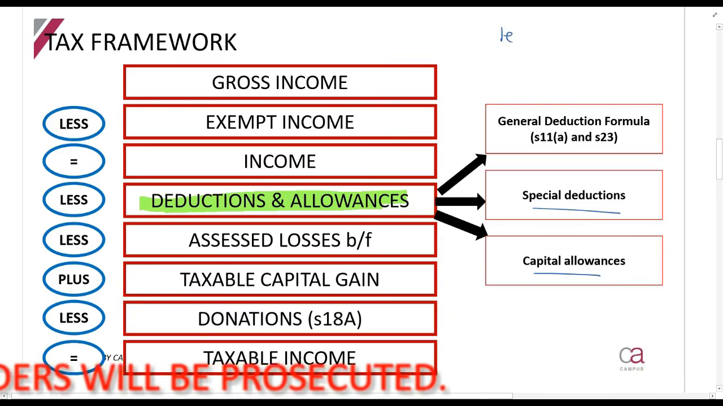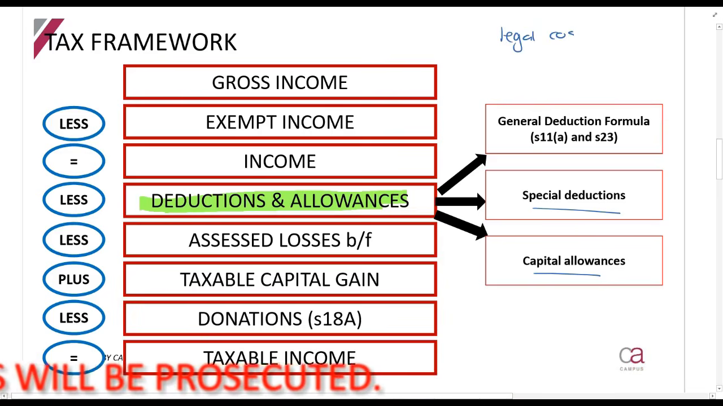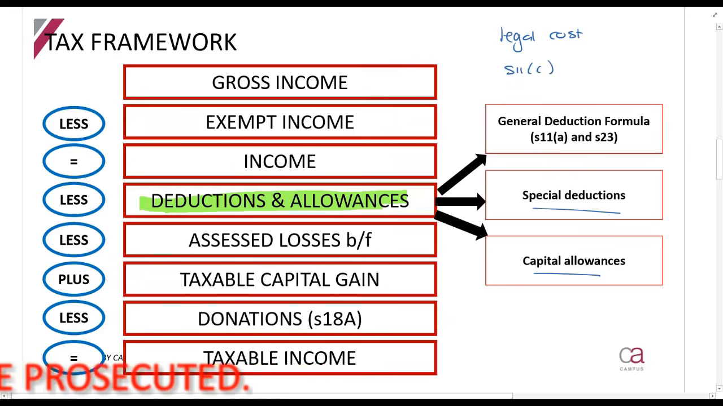expense, and I'm going to just use a simple one like legal costs. Now, legal costs are discussed in section 11C, but it might also be that if you look at the general deduction formula, it meets all of those requirements. So it might mean that you say, I can deduct it under section 11C and I can deduct it under section 11A. Now, first up, you can't claim a double deduction. So that's the first thing, you can't get two claims.